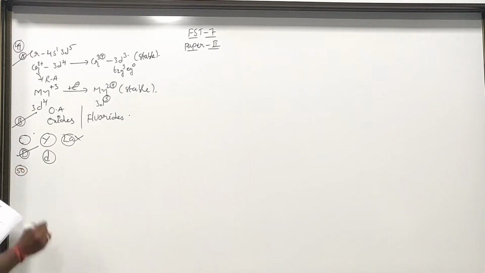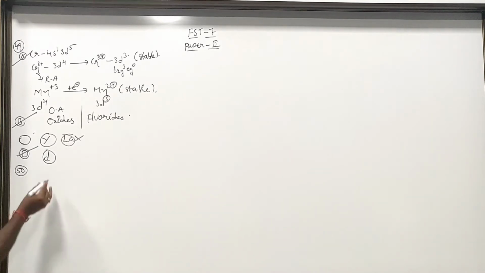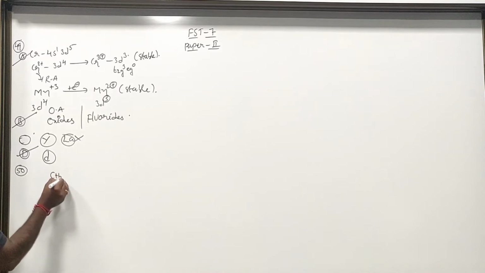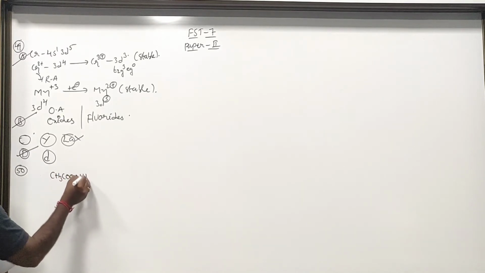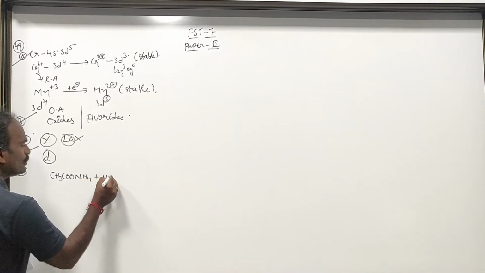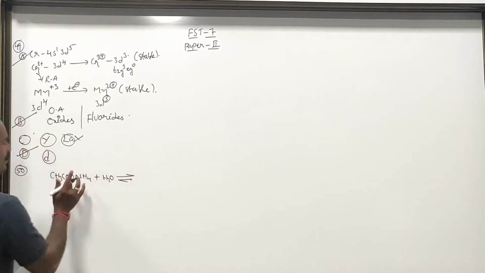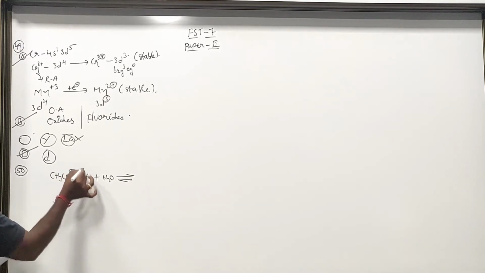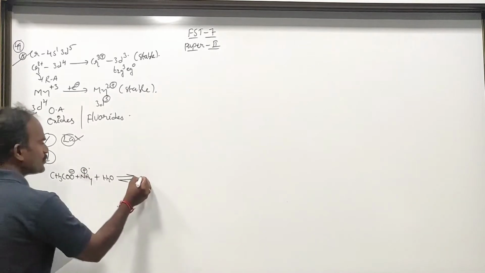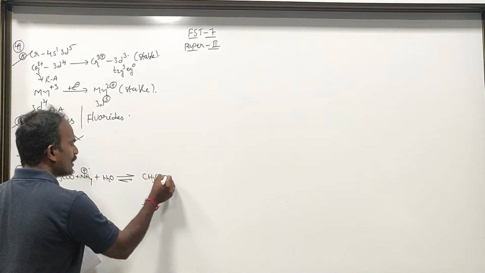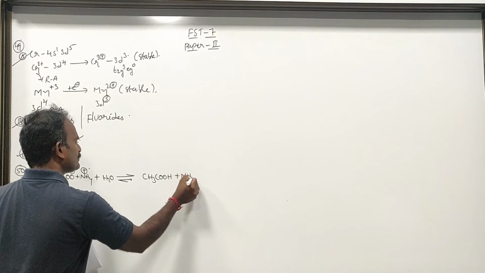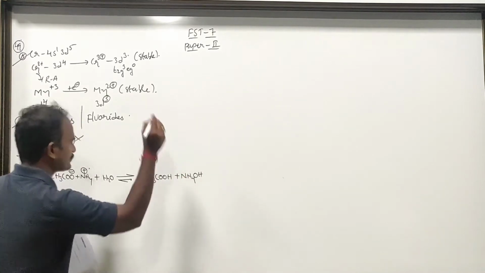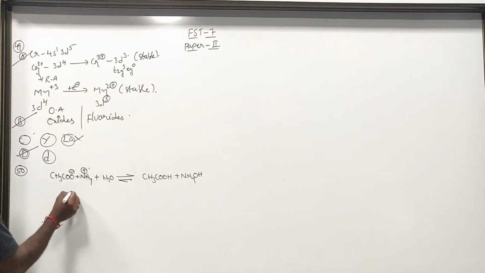Question number 50. For a solution of ammonium acetate, which of the following expressions is correct? Ammonium acetate, CH3COONH4 plus H2O, gives rise to CH3COO minus plus NH4 plus. With H2O it forms CH3COOH plus NH4OH. Now it is going to be C.